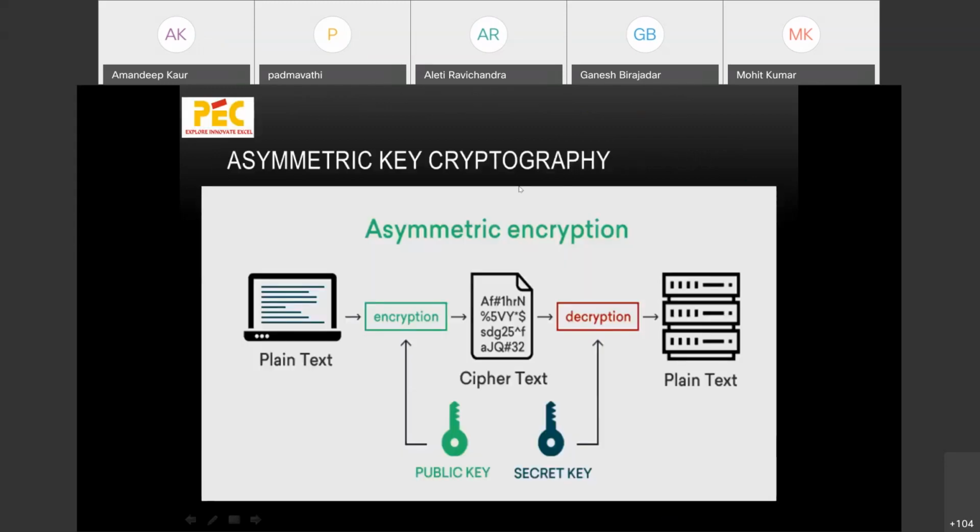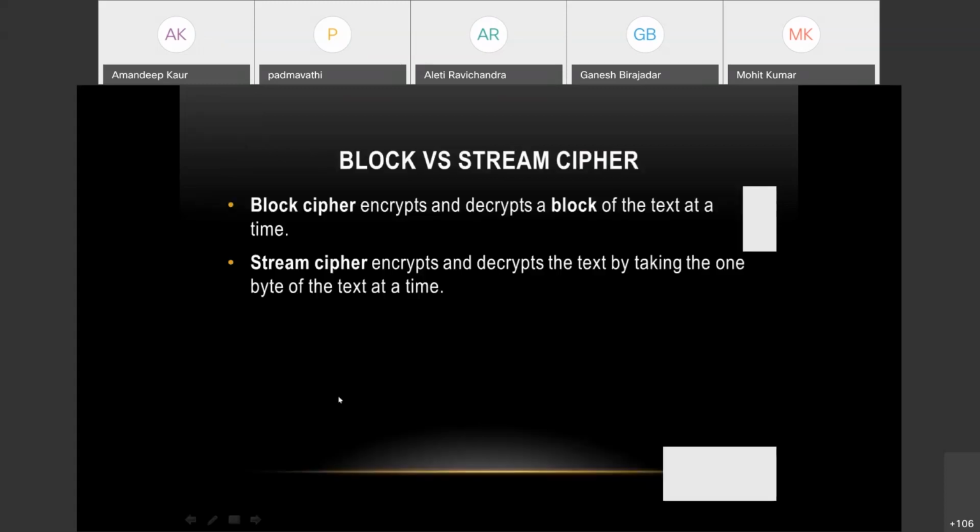In asymmetric key cryptography, what happens is the plain text is encrypted using a public key, and then a ciphertext is generated, and the decryption is done by a secret key. And that is again converted into the plain text. So here we are having two keys in use. One is the public key and another is the secret key. We will see this with the help of an example. We will discuss the example of digital certificate at the end. So we will see in that case how we are using these two keys to encrypt our message. So this is the basic idea of symmetric and asymmetric key cryptography.